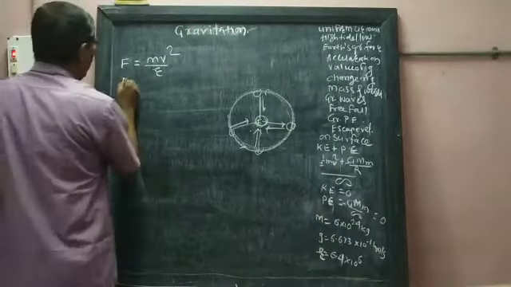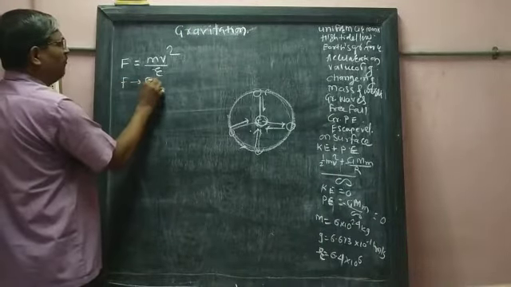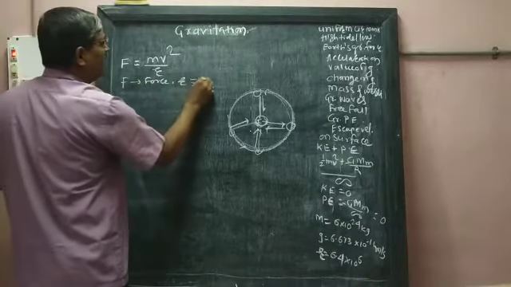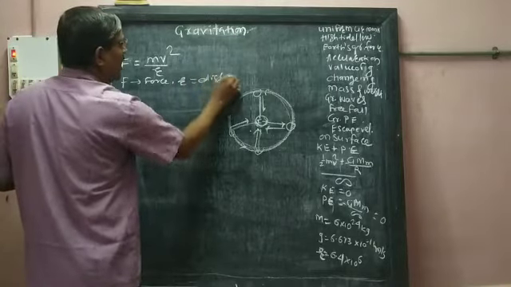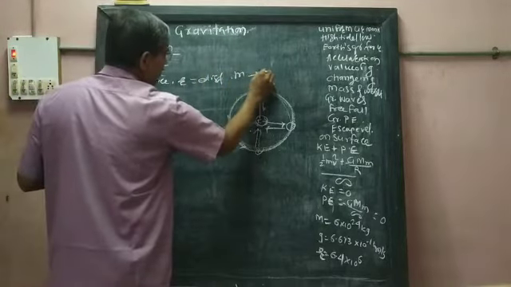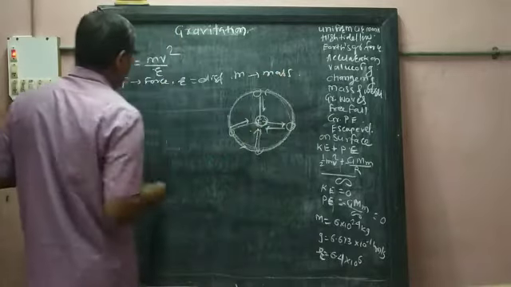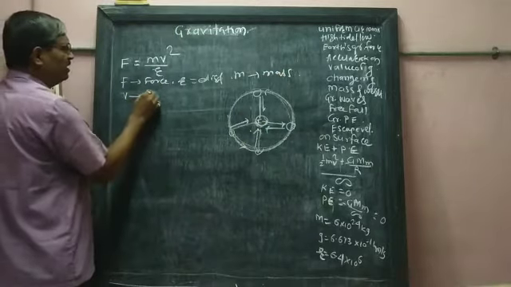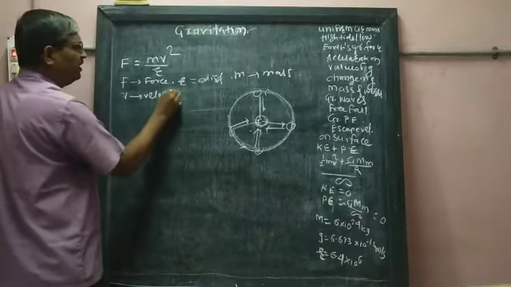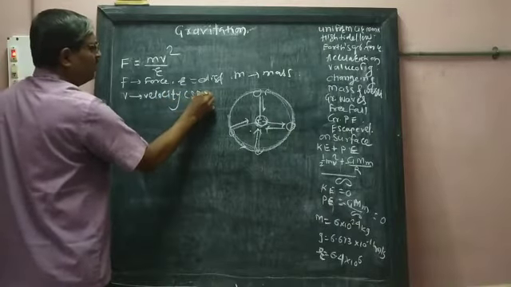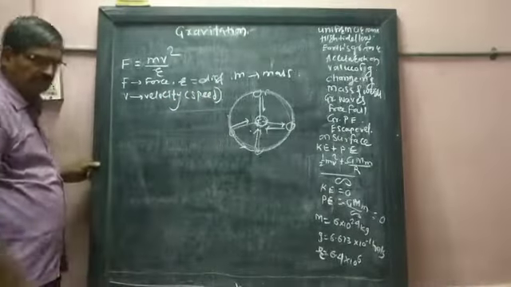F stands for force, r means distance, m means mass, and v stands for velocity or speed.